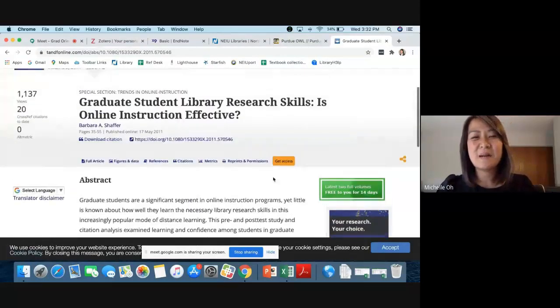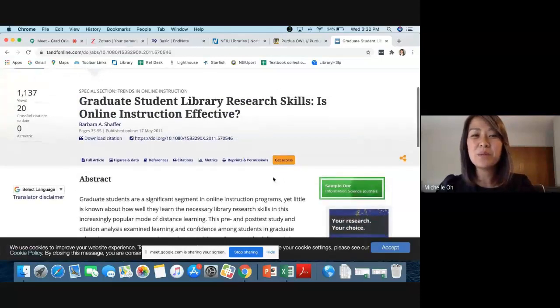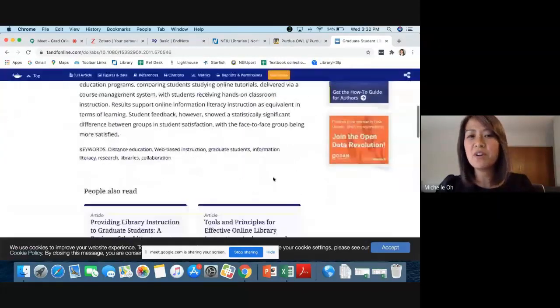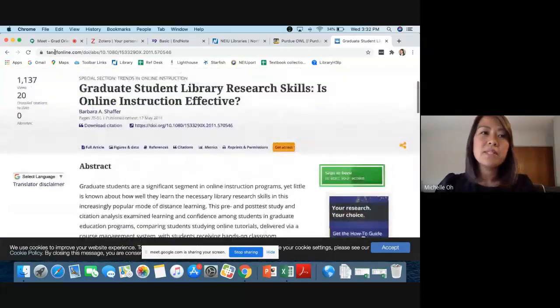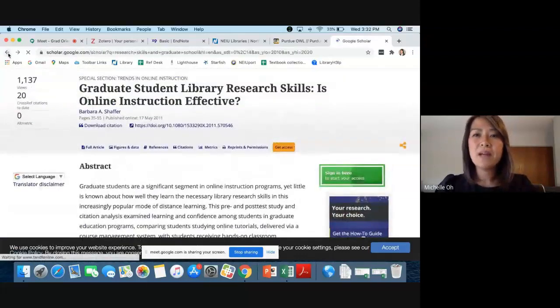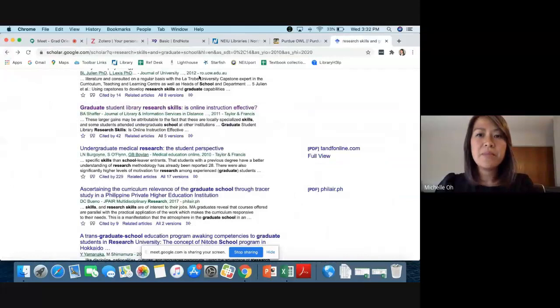But obviously there's important things here that will help you, like the abstract and more information about the article that you want to look through. But to actually find the full text, we want to go back into Google Scholar. And you'll see here, there's no link that says something like PDF from wherever that you might access it for free. There's also no Find It at NEIU button.